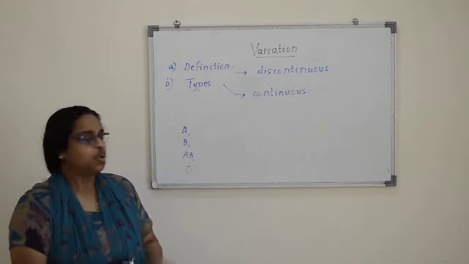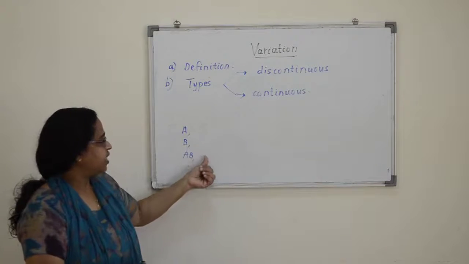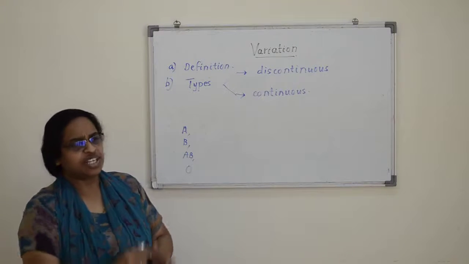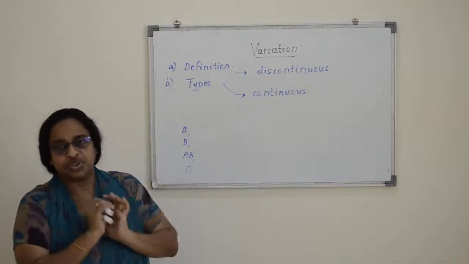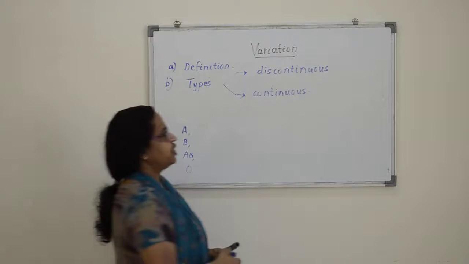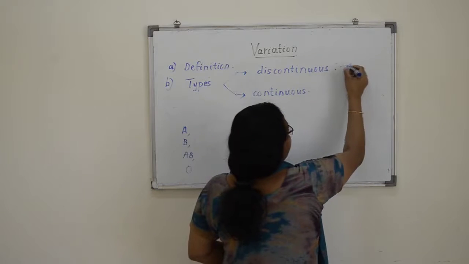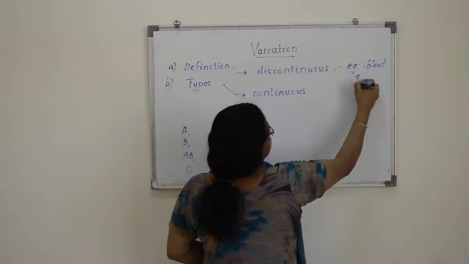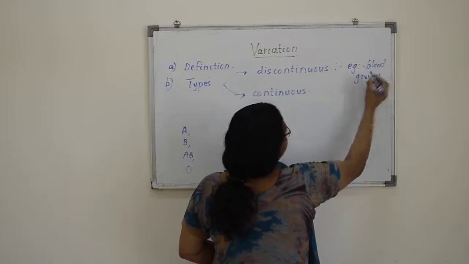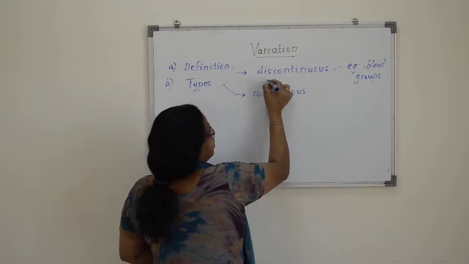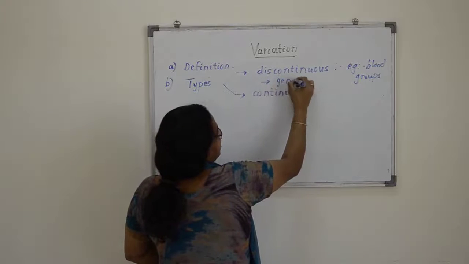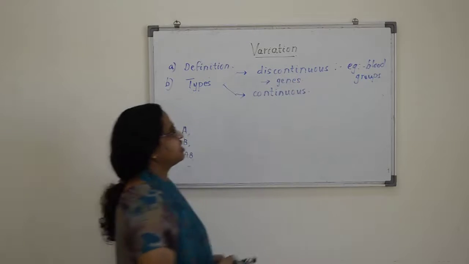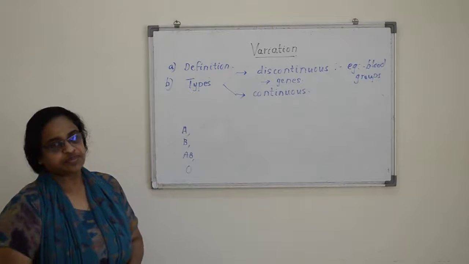All of them have different genotypes, and there are only a limited number of genotypes. So discontinuous variation, example blood group, and the cause is genetic reasons, because of the difference in genes.